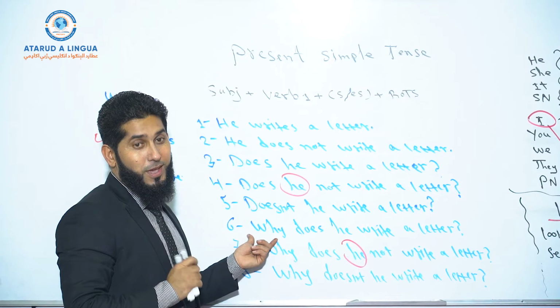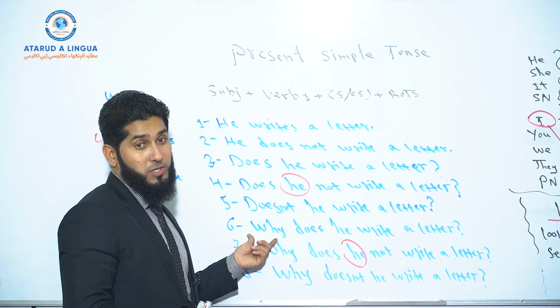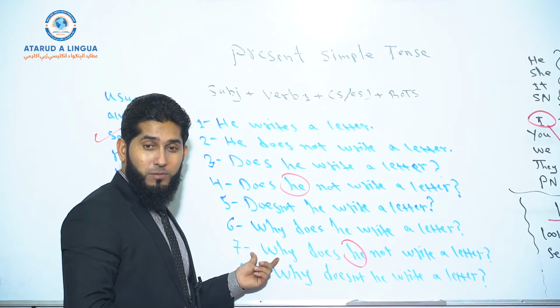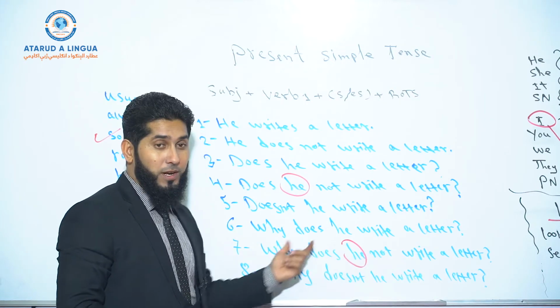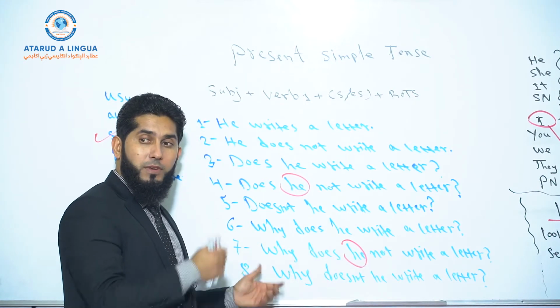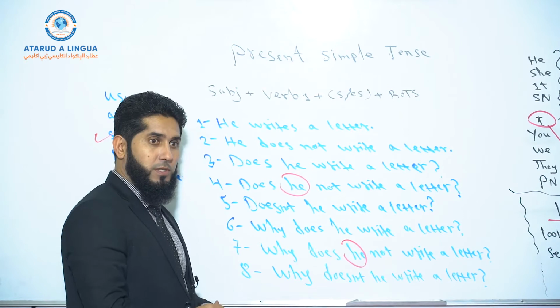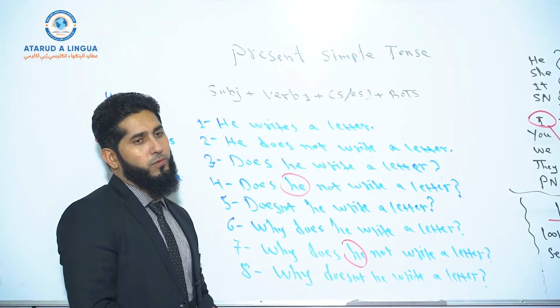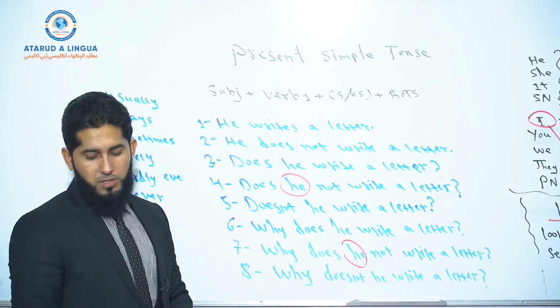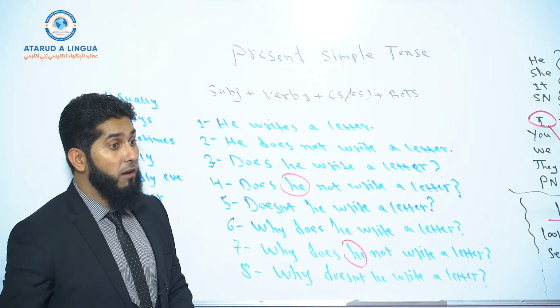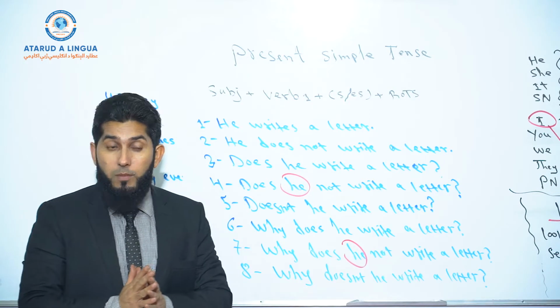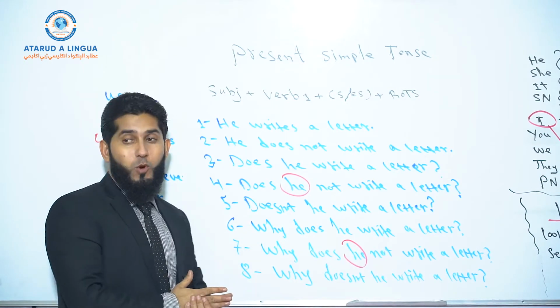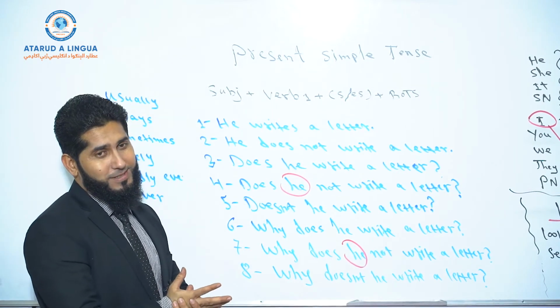Information question. Now, in information questions, you can use negative interrogative forms. So why does he not write a letter? The complete form of negative interrogative sentence in information questions. And why doesn't he write a letter? The short form, which is very common in spoken English. So don't forget that we have 8 actually, 8 forms of sentence in all 12 tenses.